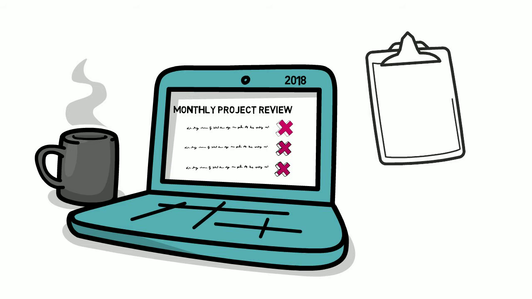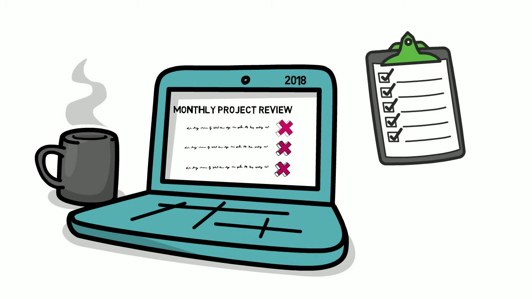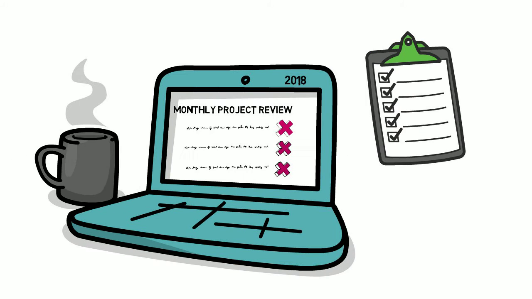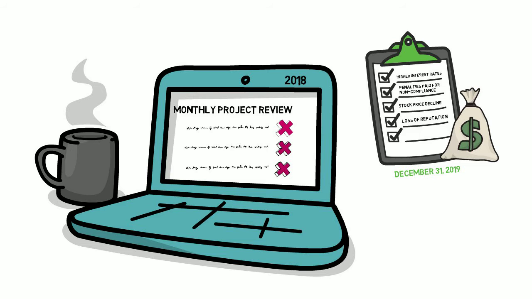So what does all of this mean for Limbach? Well, like we mentioned before, in 2018, we had a material weakness that was discovered by our external auditors in our handling of project accounting and how we performed our monthly project reviews to come up with our WIP schedule. WIP is the Work in Process report that lists and summarizes all the projects in progress and their financial status. The company was given until December 31st, 2019 to remediate or fix the material weakness or face ramifications like higher interest rates or penalties paid for non-compliance, potential stock price decline, or a potential loss of reputation.